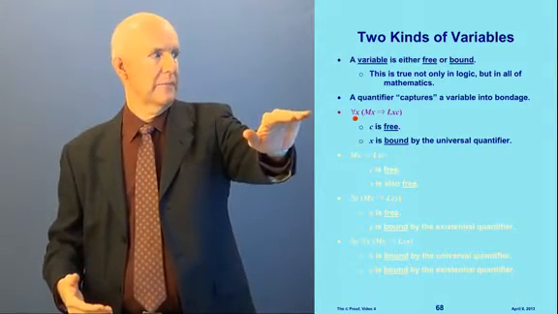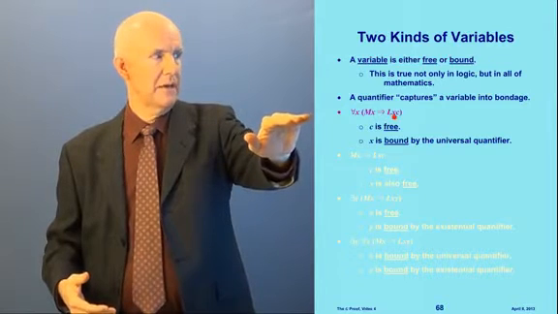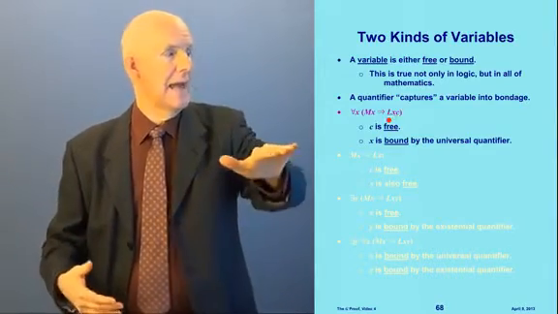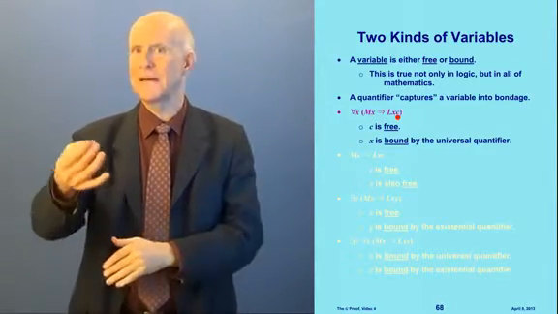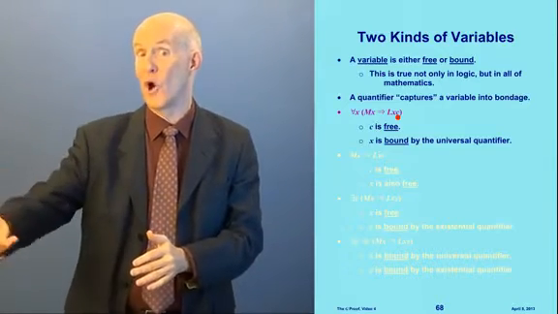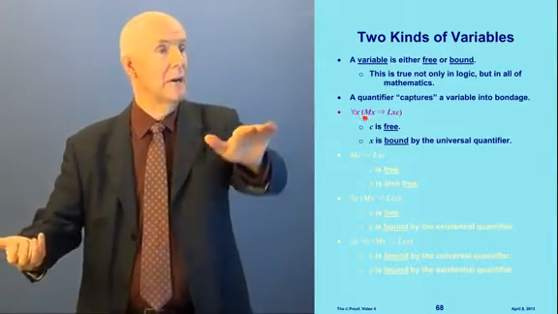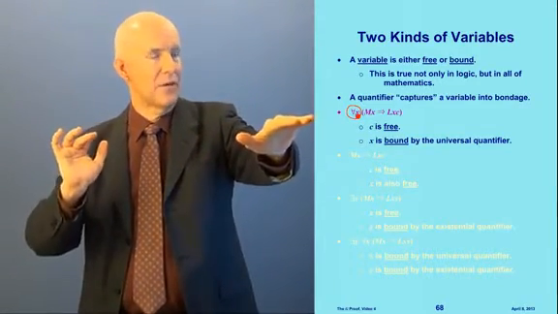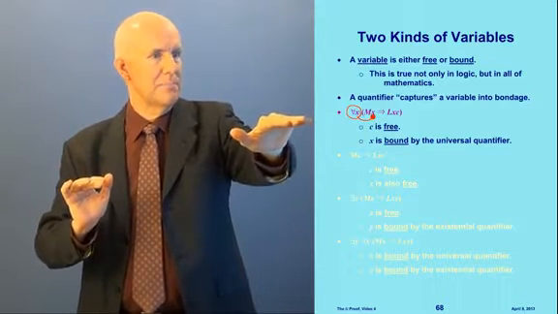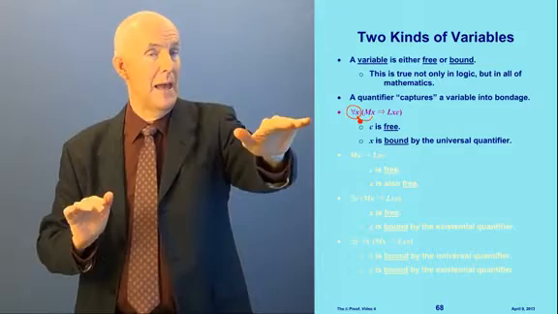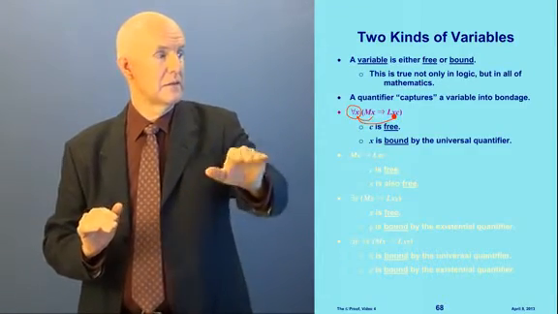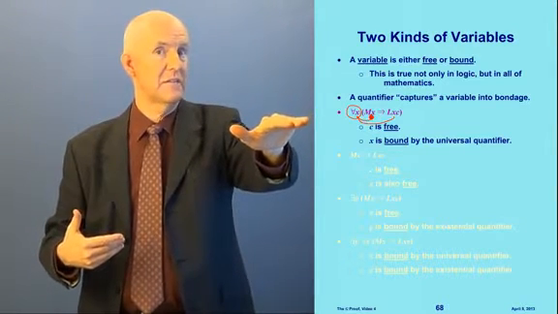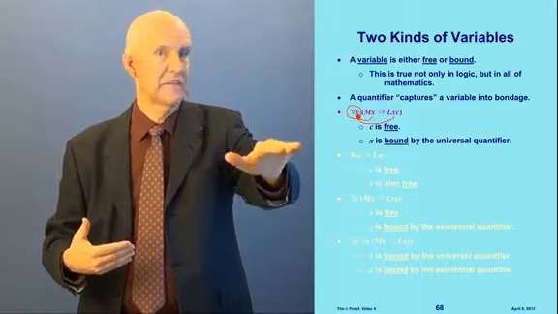Now look at this sentence: for all x, if mx, then lxc. C is free and x is bound. Why is that? C is free because there's no quantifier that says for all c or there exists a c. But there is a quantifier on the x: for all x. That x in the quantifier is linked to, binding and capturing, the x under the m and the x in the L. So the x is bound by this universal quantifier. In this sentence, c is free and x is bound.